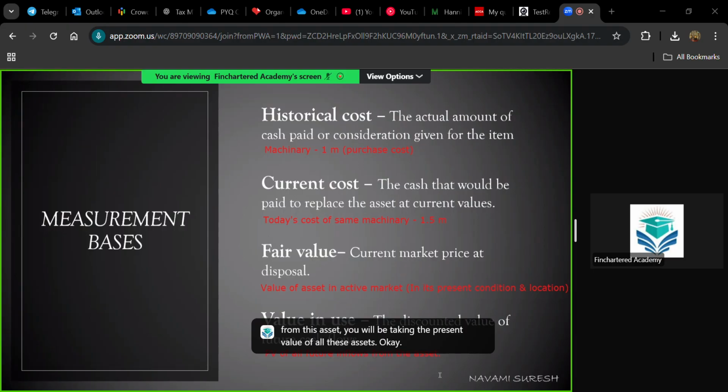I hope you know what is present value. Do you know what is present value? In financial reporting, you will come across this term eventually. What is PV? Present value. Can you give me an equation for calculating present value?